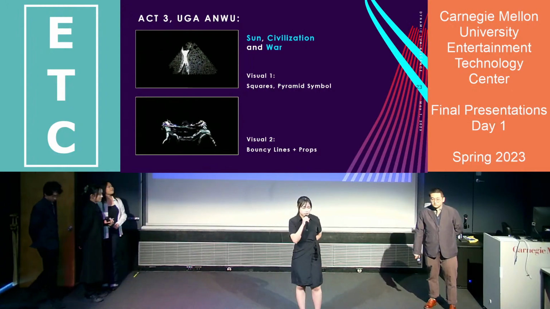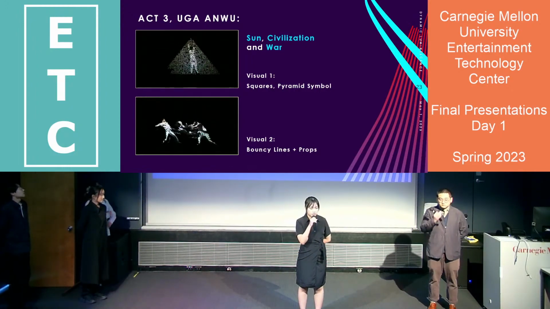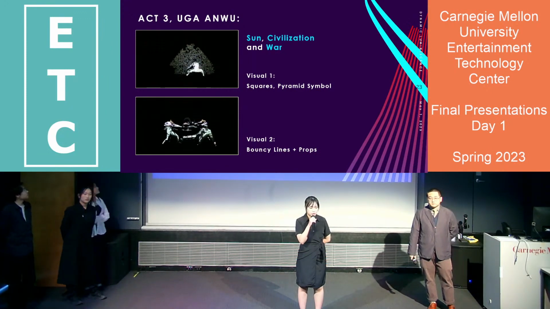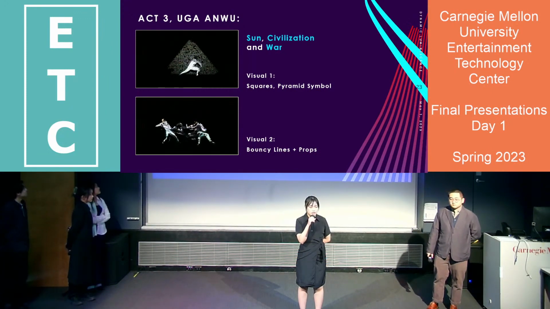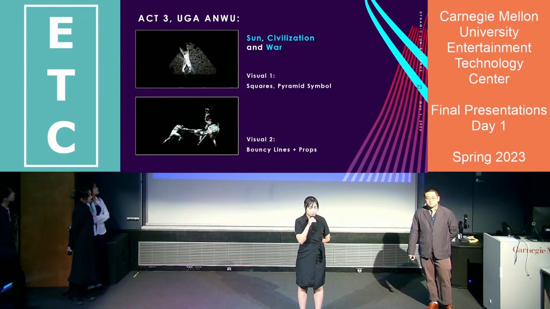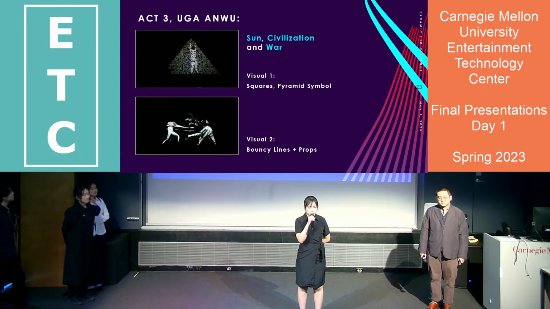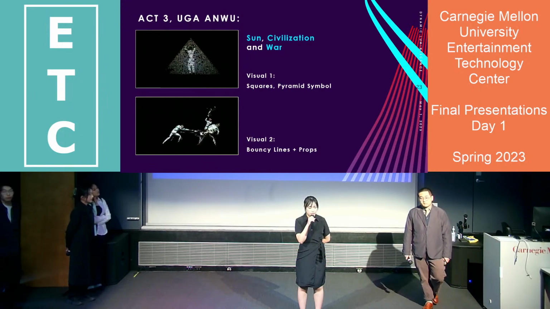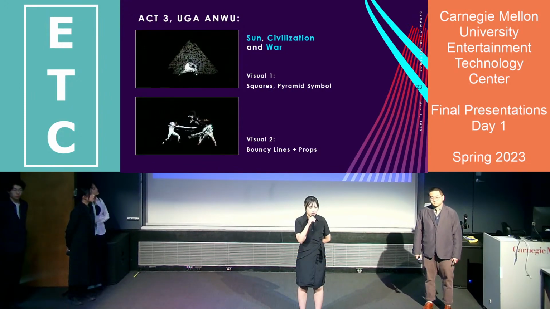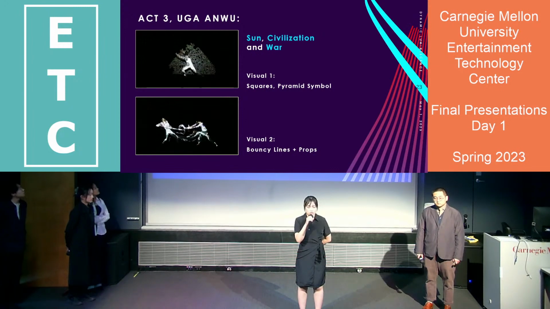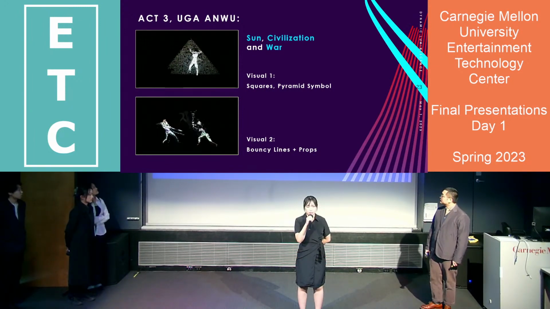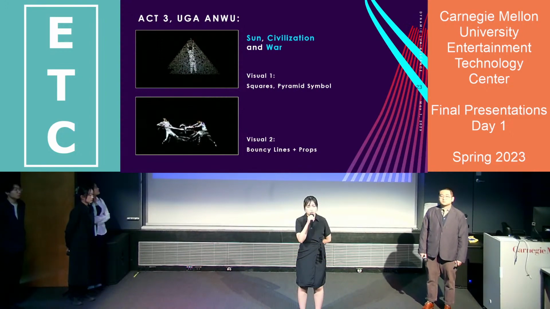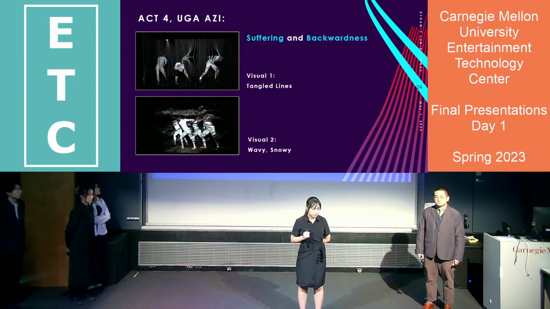So this is the third stage, Uganwu. It's the stage of sun, civilization, and war. Therefore, for the first visual, we use spreading of squares that adds up to a pyramid symbol. The spreading of the squares was done through the noise CHOP and also a limit node to create the outline. And for the second visual, we created these bouncy lines not only mapped onto the performer's body, but also to a still object such as props, which also caught us by surprise.